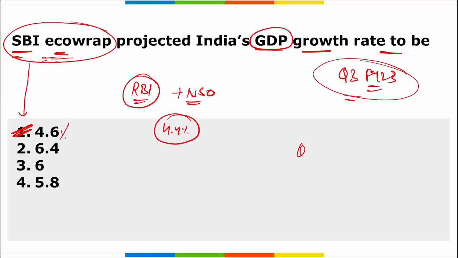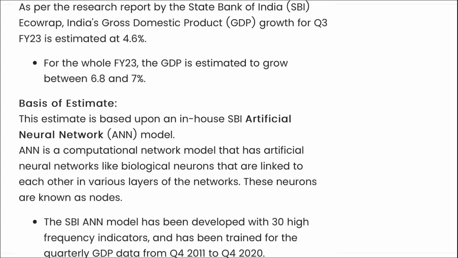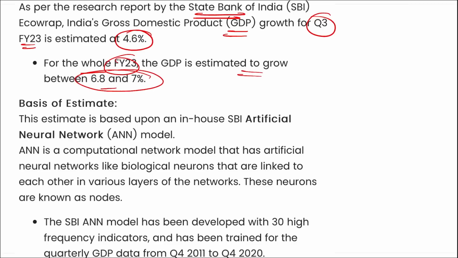Apart from this, in the first quarter of fiscal year 23, the growth has been pegged at 13.5%, and for the second quarter it was 6.3%, and for the third quarter it has been said that India will be growing at 4.6% by SBI EcoRap and 4.4% by RBI and NSO. Alright, here you can see that as per the report released by SBI EcoRap, India's GDP growth rate for the third quarter of fiscal year 23 is expected to be 4.6%. And for the whole fiscal year, India will be growing between 6.8% to 7%. You can say this between 6 to 7% as various organizations are giving different projections.